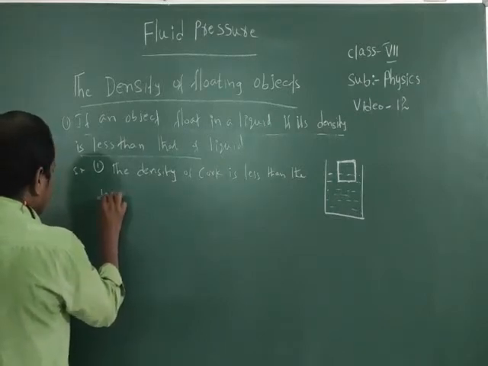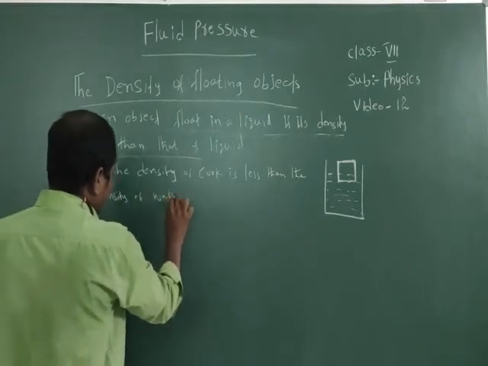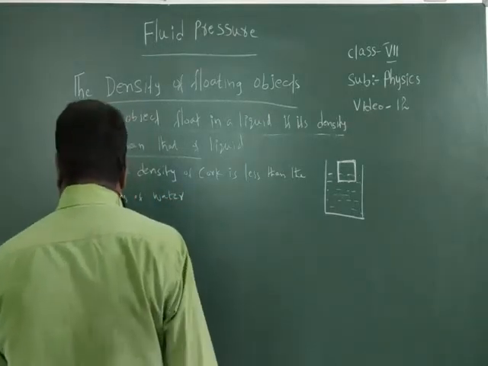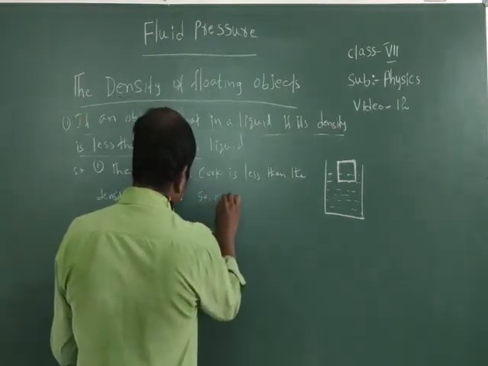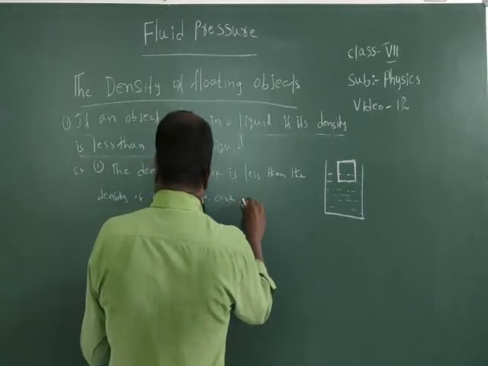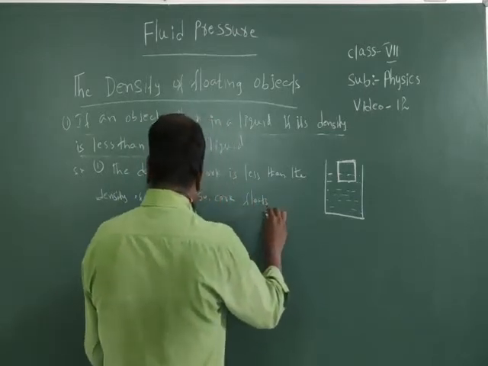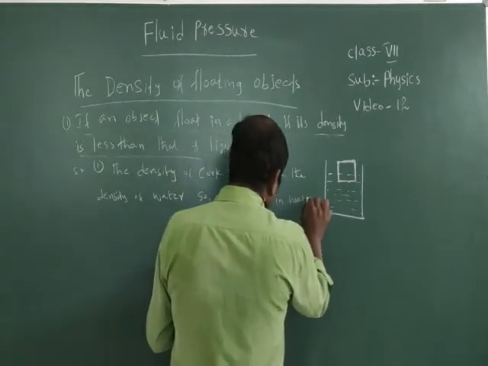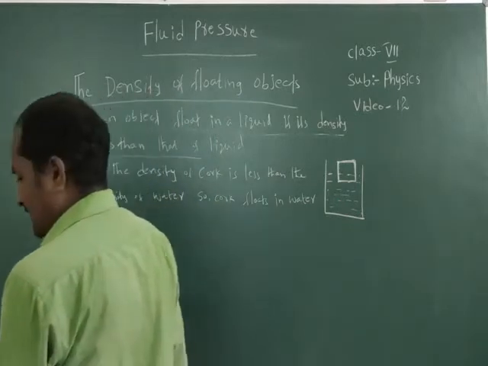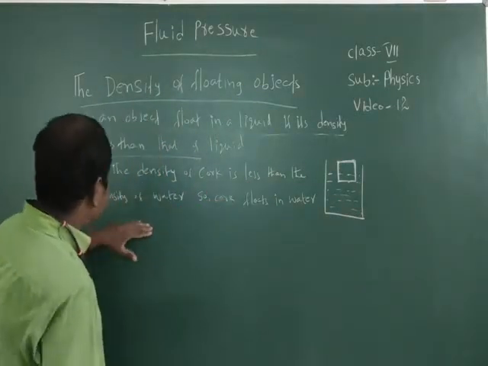So the car floats in water. Here, see example one: the density of the car is less than the density of the water.